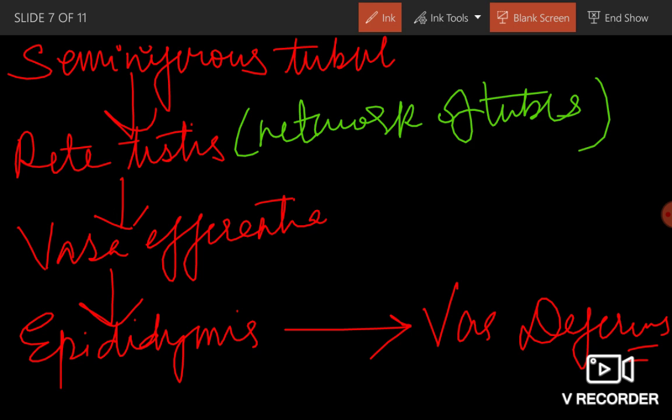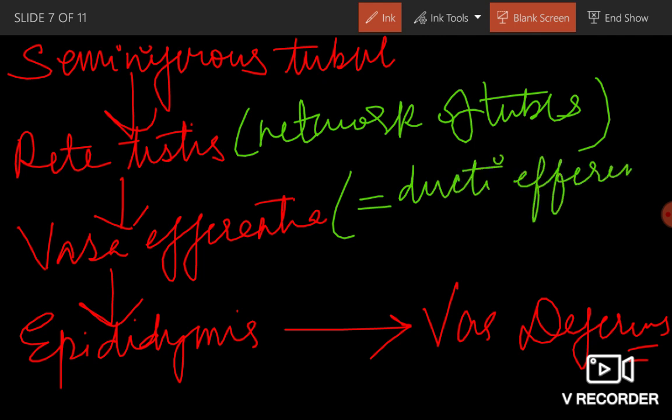Now the rete testis, with 10 to 20 efferent ductules, will fuse to form the vasa efferentia, which is also known as ductuli efferentes. Efferentes. Ductuli efferentes, vasa efferentia.